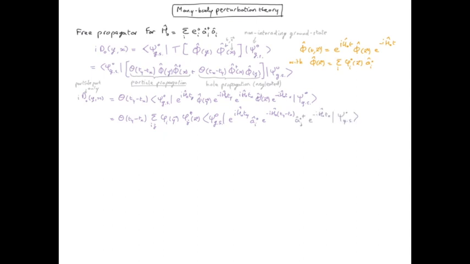We now use the fact that psi0 is a ground state of H0, and therefore we can just replace H0 by the energy of the ground state. A dagger creates a particle with an energy epsilon j. The new state is again an eigenstate of H0, but this time with the energy of the ground state plus the energy of the new particle.